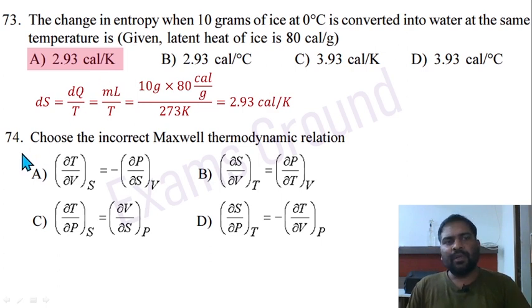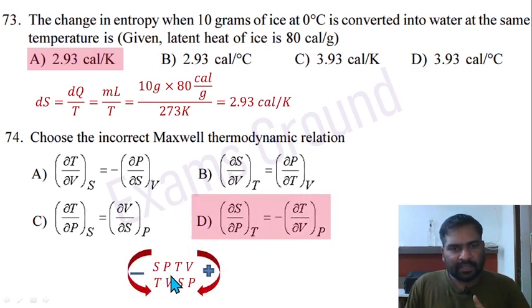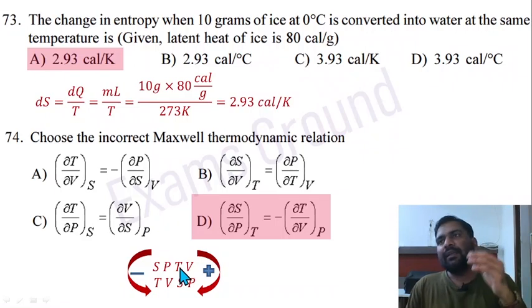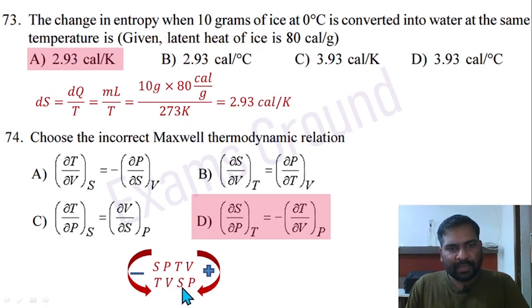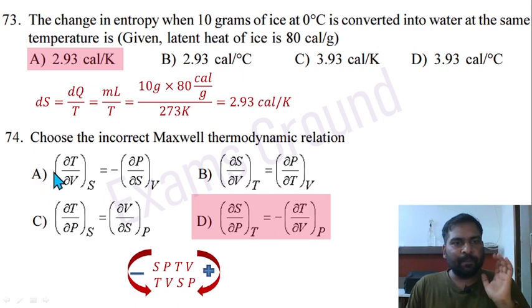Question 74. Which is the incorrect Maxwell thermodynamic relation? So there is a simple way. Just remember SPTV, one term, and extending it further, two more terms, TVSP, TVSP. So these two terms, SPTV and TVSP. Whenever you are going clockwise, take it as positive sign. When you are going anti-clockwise, then negative sign. Now start from option A.